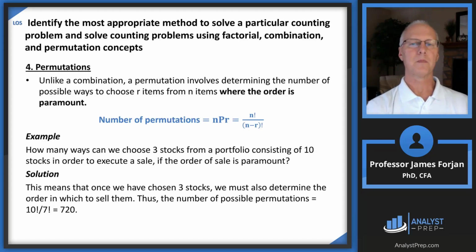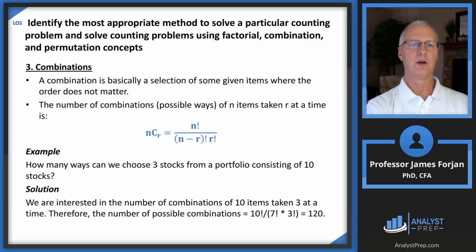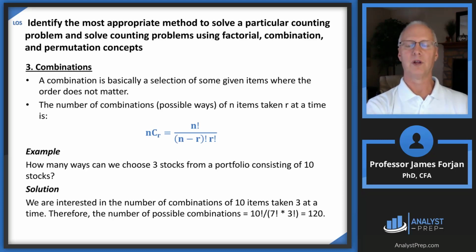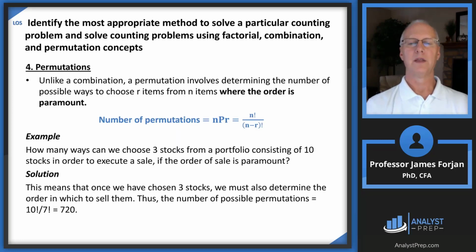That gives us 120. And then permutations. Here the difference is that combinations means the order doesn't matter, but permutations means that the order does matter. Let's take a look at an example. You ready for this one? How many ways can we choose 3 stocks from a portfolio consisting of 10 stocks in order to execute a sale if the order is paramount? All we're going to do here is remove, let's go back to this one. Notice that in the denominator we have n minus r factorial times r factorial. Here we're just taking out the r factorial. So 10 factorial over 7 factorial is 720.